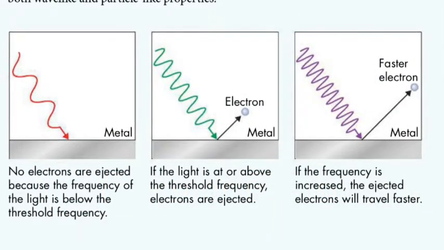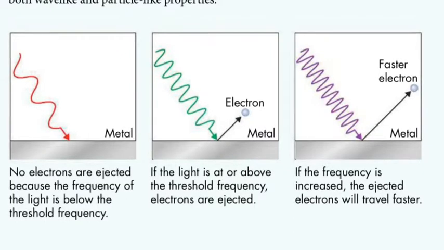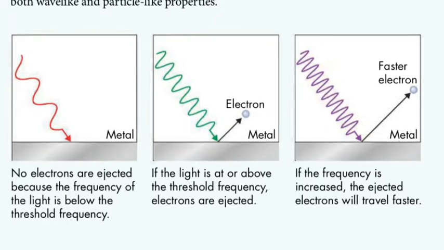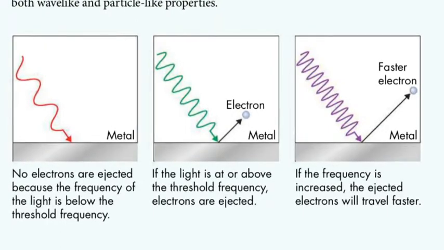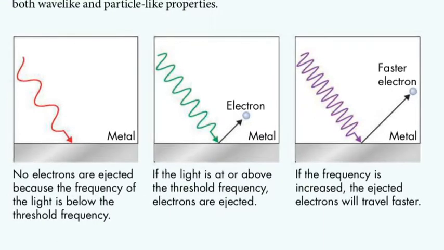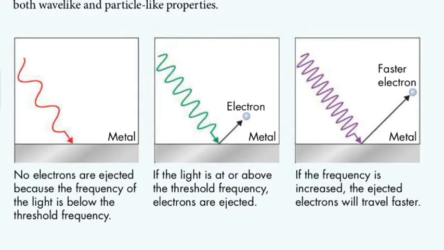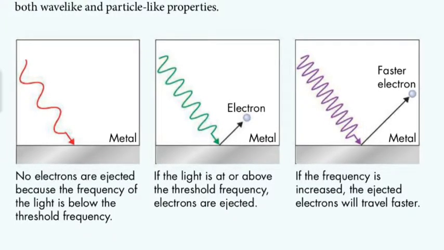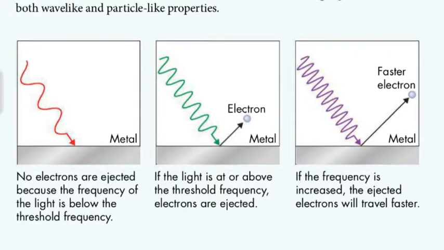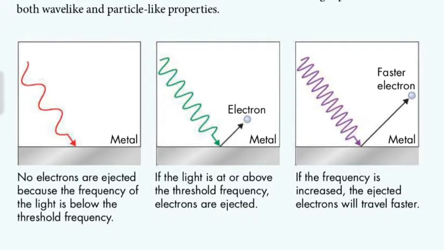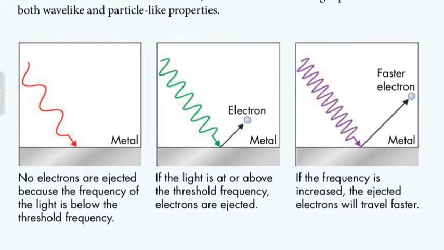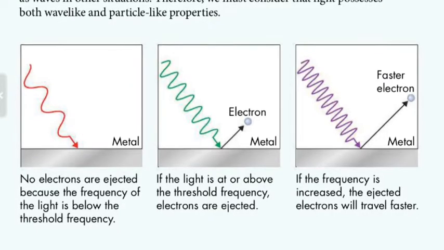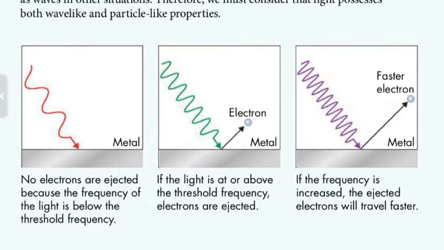The photoelectric effect. In 1905, Albert Einstein used Planck's quantum theory to explain the photoelectric effect. Electrons are ejected when light shines on a metal. Not every light causes this effect. To explain it, Einstein said that light could be described as quanta of energy that behave as if they are particles. Light quanta are called photons. The energy of photons is quantized by using E equals hν. All photons in a beam of monochromatic light have the same energy. If the frequency is low, then the electrons will not be ejected. Light has both wave-like and particle-like properties.